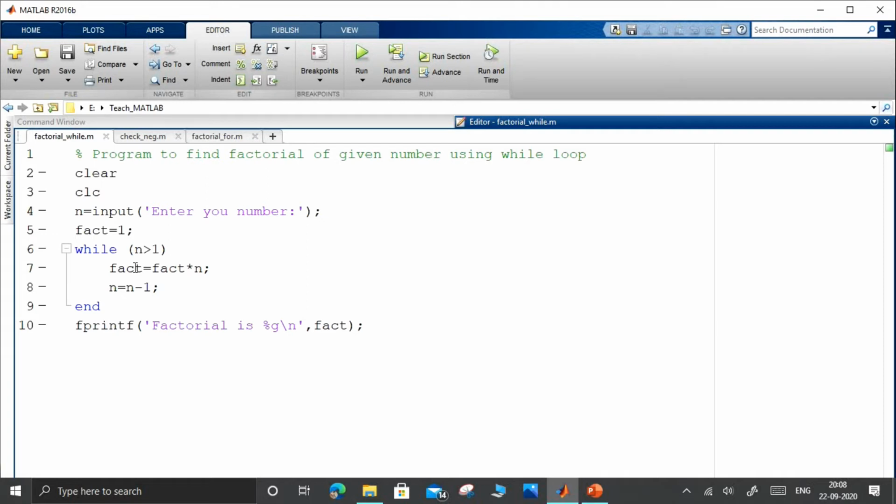If the user has given n is equal to 10, then this loop will run for 9 times. So I cannot definitely say that this while loop is going to run only for 5 times or 10 times or 11 times. The number of times this while loop will run will depend upon the initial value given by the user. Let us run this program.